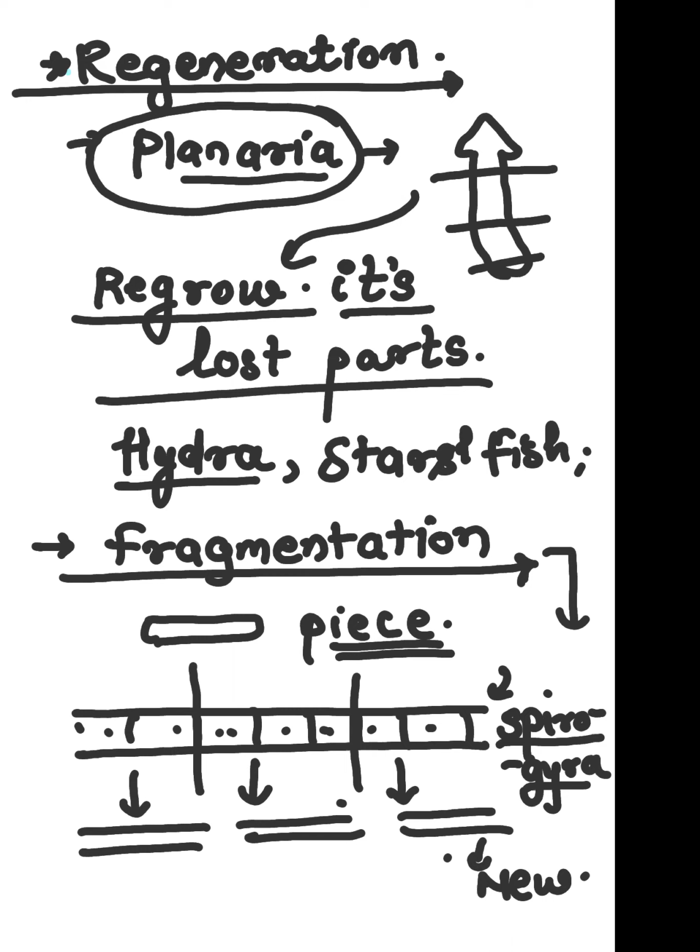You can also find this fragmentation process in the fungi. Then fungi, filamentous algae, just now I told, and the protonema of mosses. In plant kingdom we will learn, protonema of mosses can also show this fragmentation process.